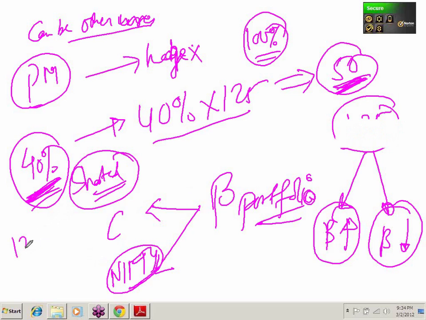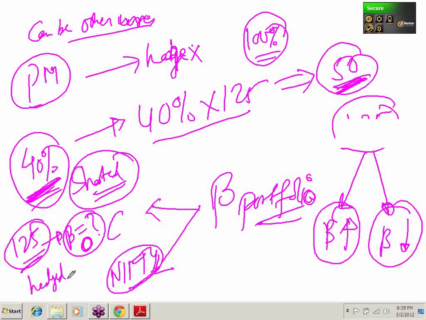Before that I want to ask you a question. If I had shorted 125 mini Nifty futures, what is my beta? After shorting 125 futures, what is the beta of my portfolio? Can I say beta became 0? That is why I became hedged. I was not susceptible to increase or decrease in the market. So when I'm hedged, my beta is 0.